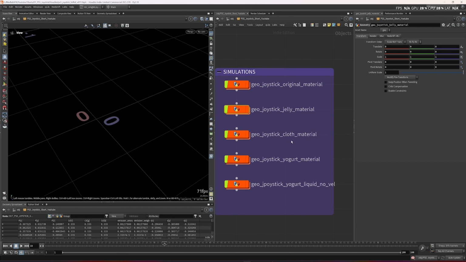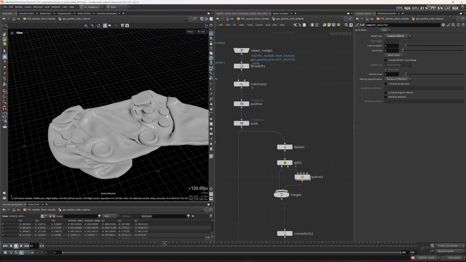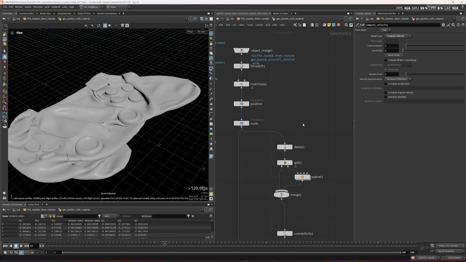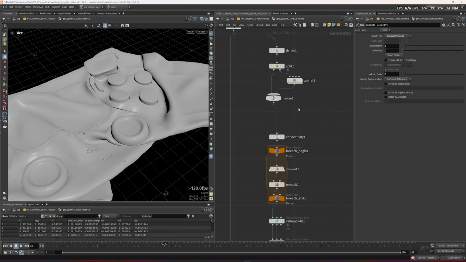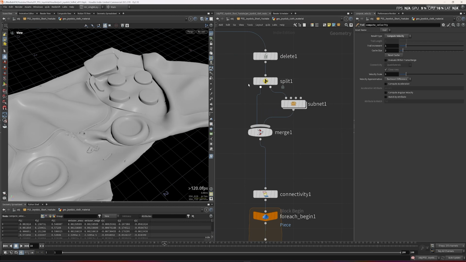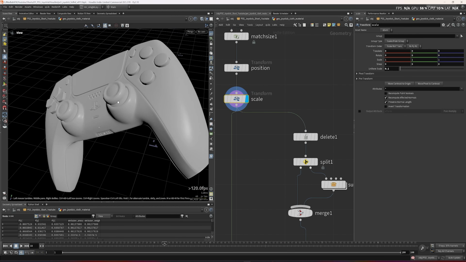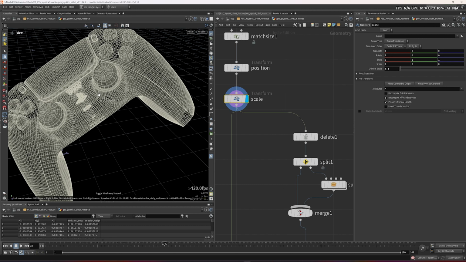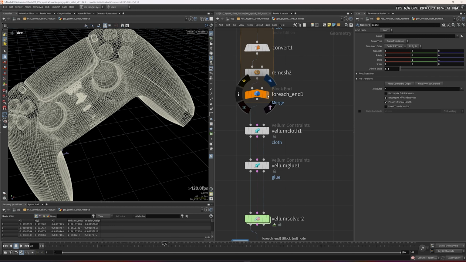Let me check the cloth. The cloth simulation uses almost the same network as the jelly material. The difference is that this is a real cloth object. I simplified the joystick, the high poly geometry, into a low resolution geometry like this.